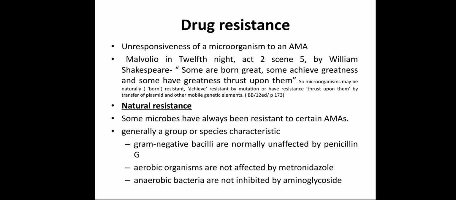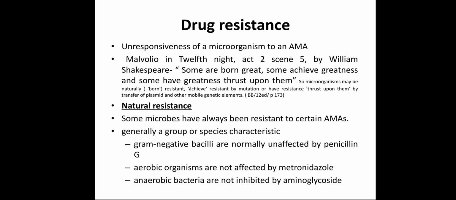Penicillin G does not have the tendency to inhibit gram negative bacilli. So gram negative bacilli are naturally resistant to penicillin G. So this is natural resistance. Some microbes have always been resistant to certain antimicrobial agents. This is called natural resistance.